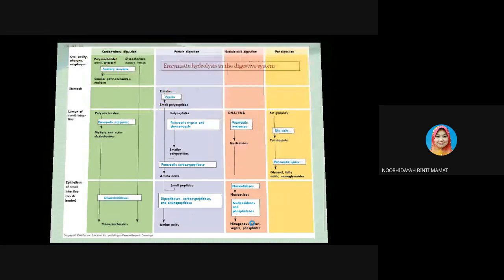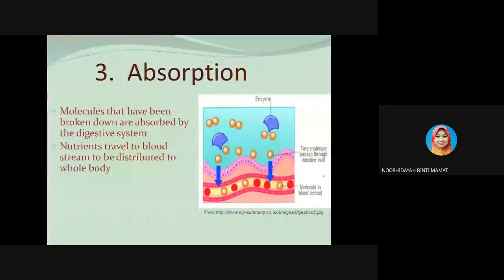So that is the second main stage of food processing. The first one is taking in the food, which is ingestion, and the second one is digestion. Digestion is the longest stage of food processing. So we move to the third main stage of food processing, which is absorption. In absorption, the molecules that have been broken down are absorbed by the digestive system, and the nutrients will travel to the bloodstream to be distributed to the whole body.